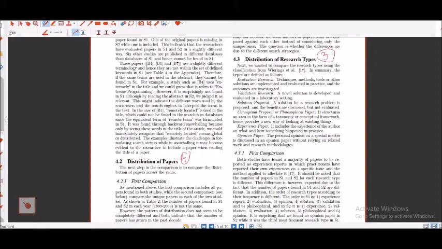Now this also they are taking care of. How? Evaluation results. If you want to understand how the paper has been written, you can go ahead and prepare a nice table for evaluation research, validation research, solution proposal, concept proposal, philosophical paper, then experience paper, then what you call the opinion paper.